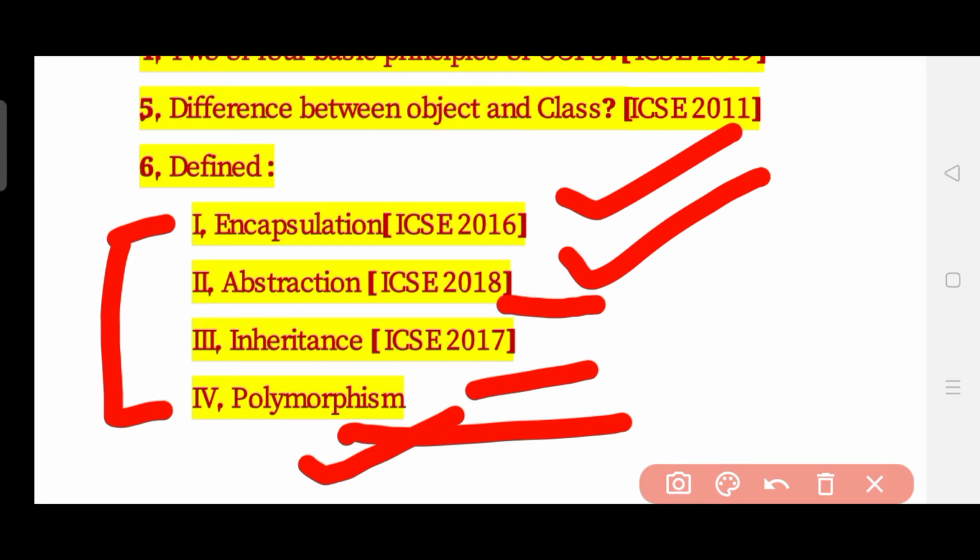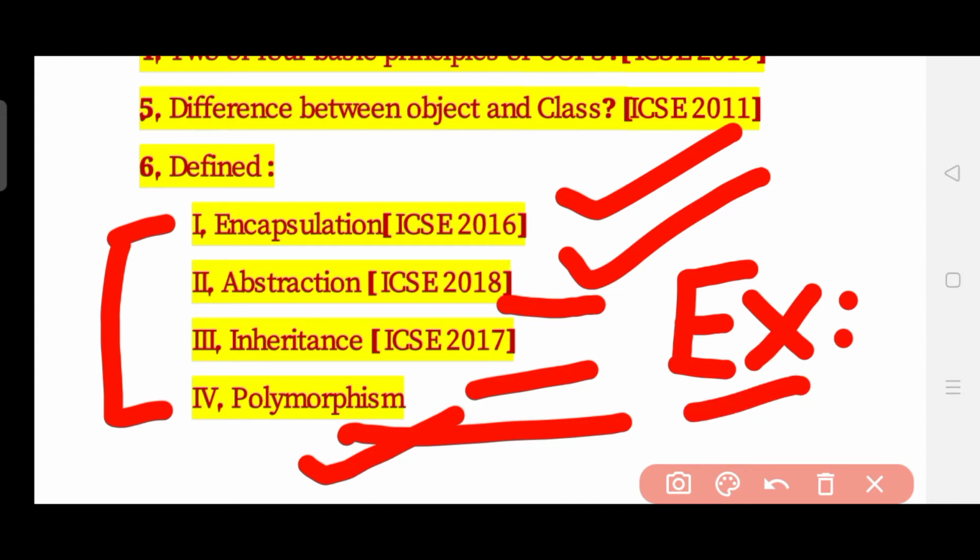So don't only prepare the definition but also try to give one example. Okay, whenever you define something, also try to give some example, because that adds to your surety that you will get 100% marks for this. Suppose this question is asked mainly for 2 to 3 marks, and if you give the example along with the definition for all these, then you can definitely score full marks.